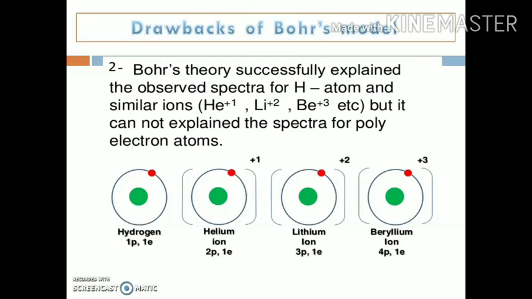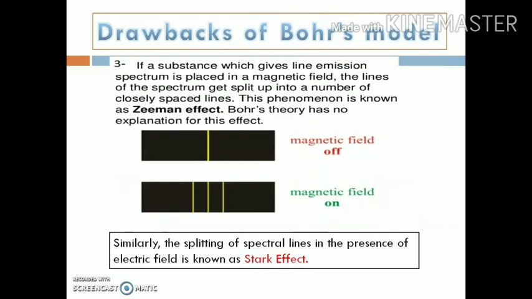The next one is, it could not explain the splitting of the line spectrum in the presence of a magnetic field or in the presence of an electric field. When any substance which gives a line spectrum is placed in a magnetic field, the lines of the spectrum get split up into a number of closely spaced spectral lines.